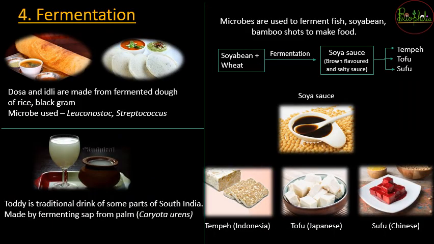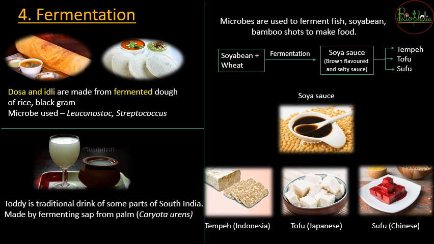Now let's see another very different dishes wherein microbes are going to be used for the process of fermentation. So fermentation जो होगा again that is going to be because of the microbes inside the dough or the batter. So first of all we are going to see कि डोसा और इडली का जो बैटर बनता है that is again going to be fermented, that is a fermented food you know.